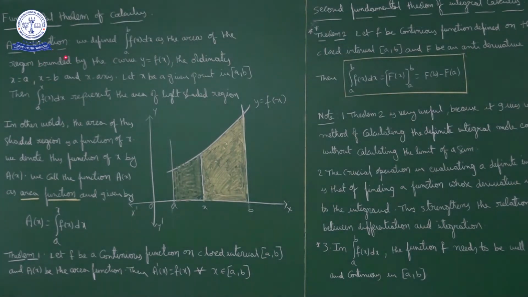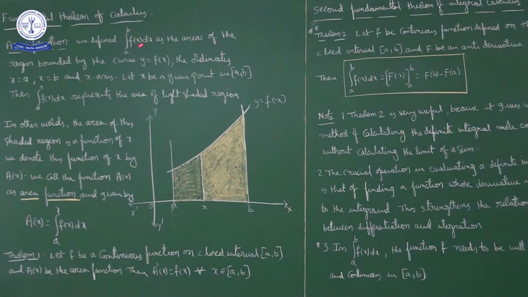First of all, what does integral a to b f of x dx mean? Integral a to b f of x dx is the area of the region bounded by the curve y equal to f of x, between the ordinates x equal to a and x equal to b, and the x axis.